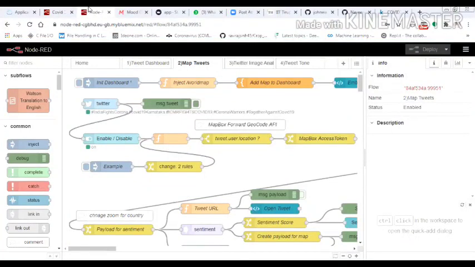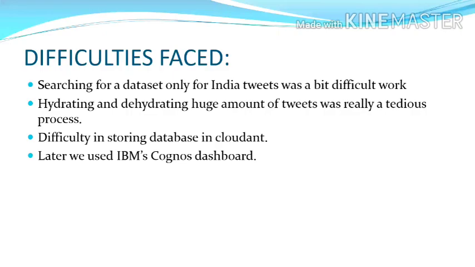Next, I invite Rahul to explain our idea, current scope and future scope of our project. The difficulties we faced were, firstly, collecting the dataset for Indian tweets was a bit difficult. We had the dataset for tweets from the entire world. Hydrating huge amounts of tweets was a tedious process because processing gets delayed with an increased number of tweets. Later, we obtained dehydrated tweets from IEEE DataPort so that we could hydrate and use them.